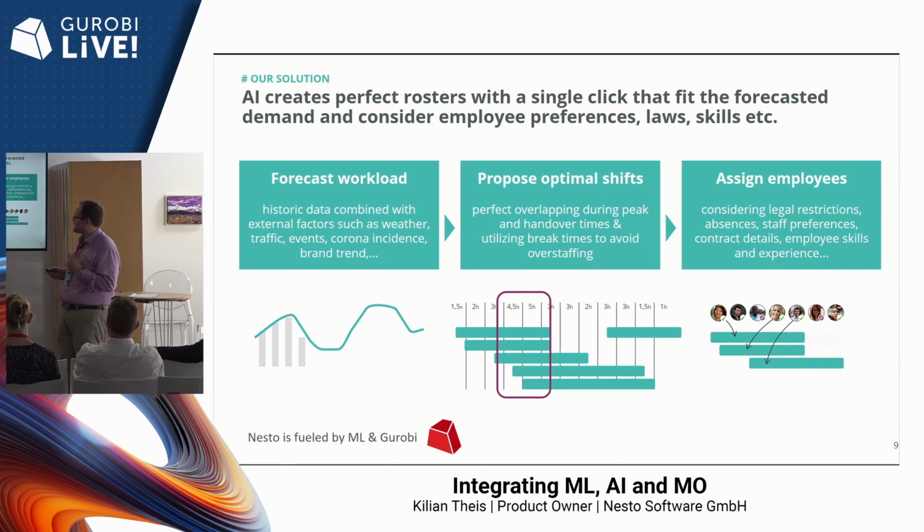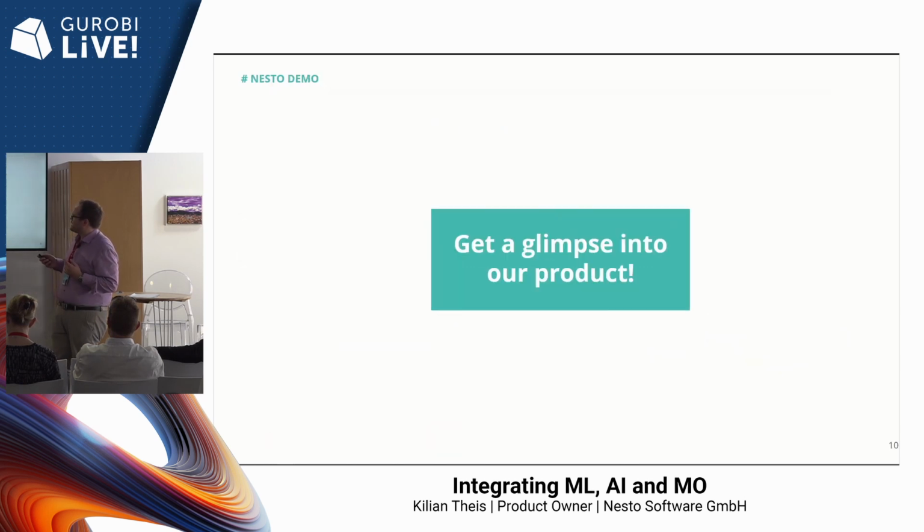And this whole process in each of these steps is powered by machine learning, but also by mathematical optimization, and thus by Gurobi. And to make it a bit more practical, I will give you a glimpse into our product.